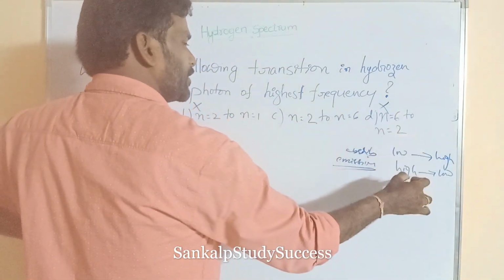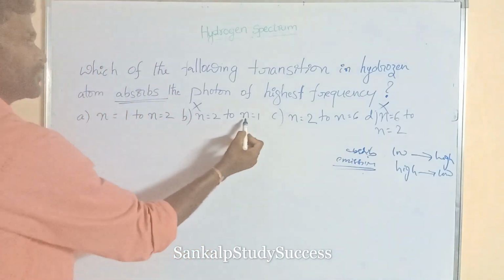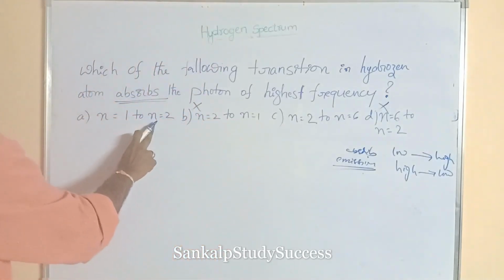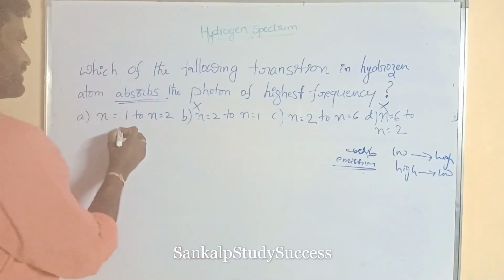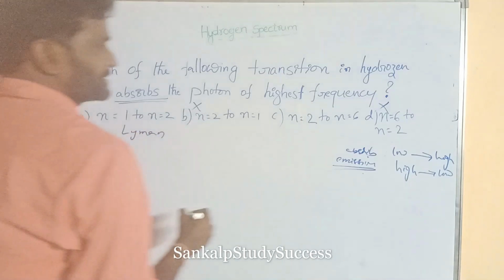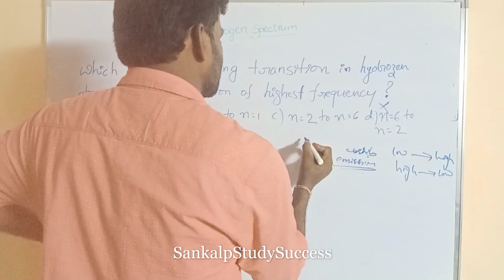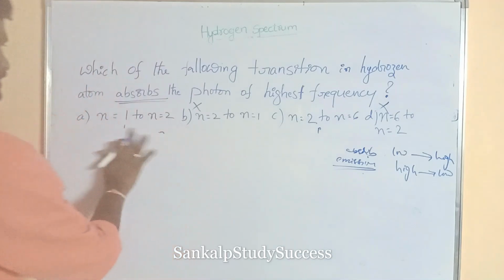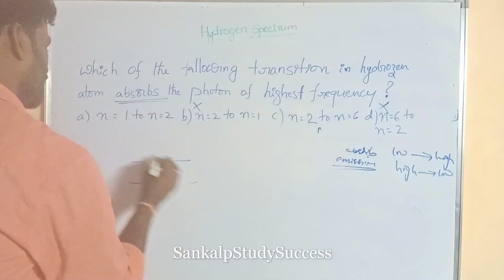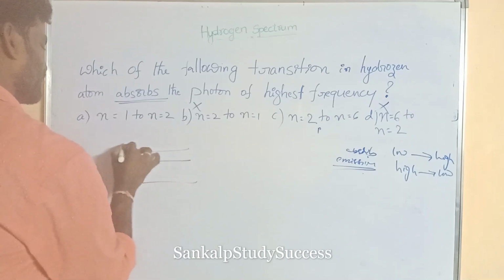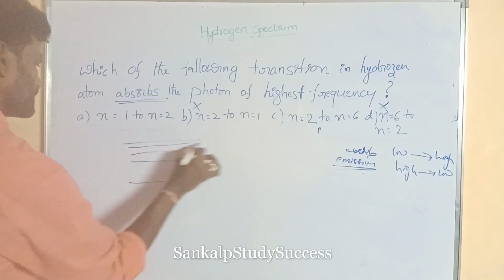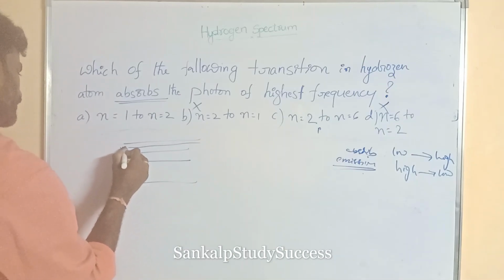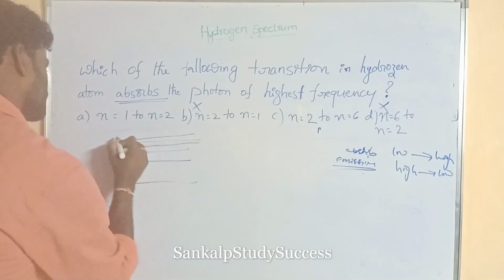This is higher to low, which means emission. This is also high to low, that is emission. Now two answers remain. This is n is equal to 1 to 2, the Lyman series. This is n is equal to 2 to n is equal to 6, the Balmer series, absorption. These are the energy levels 1, 2, 3, 4, 5, 6.